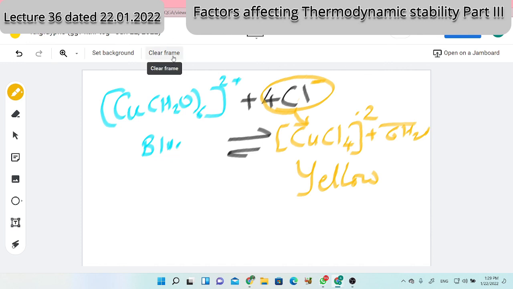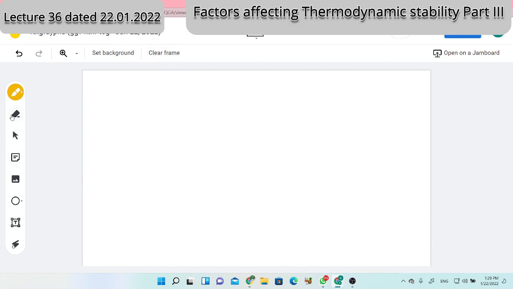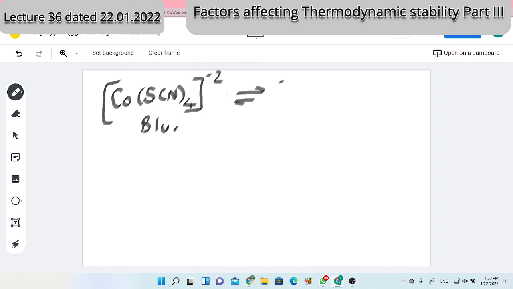So students, I have told you 3 examples. What was the first example? Which complex was there? Yes, cobalt thiocyanate. See the number of ligands there. How many ligands were there? 4 ligands. The color was blue. And after adding water, it has changed to cobalt aqua, with 6 water ligands, and the color was pink. Are you following what I am saying? Yes, sir.